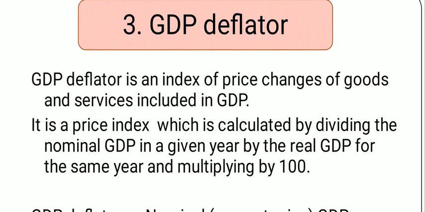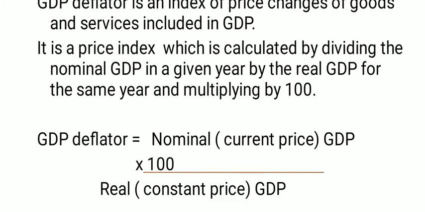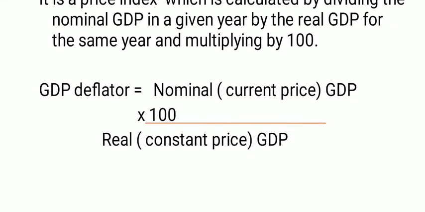GDP deflator is an index of price changes of goods and services included in GDP. It is a price index which is calculated by dividing the nominal GDP in a given year by the real GDP for the same year and multiplying by 100. So here the formula is GDP deflator equals nominal GDP at current price upon real GDP at constant price into 100.